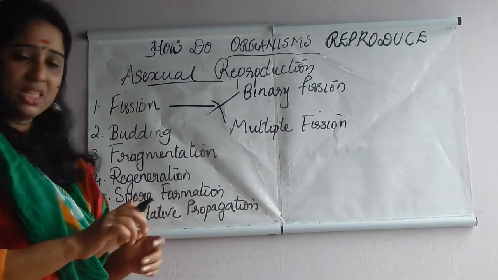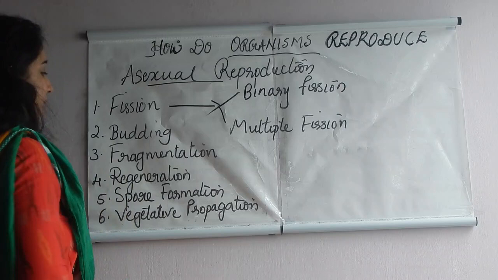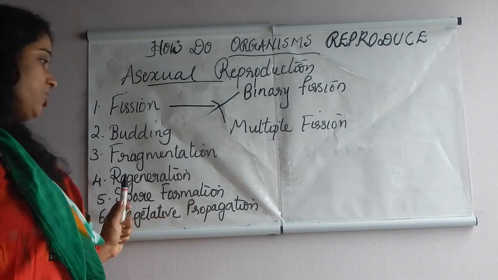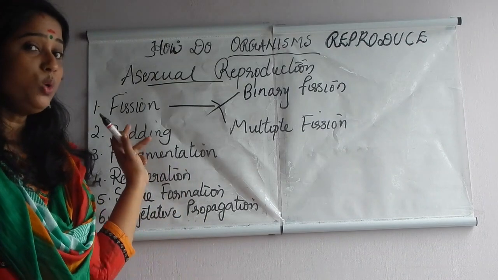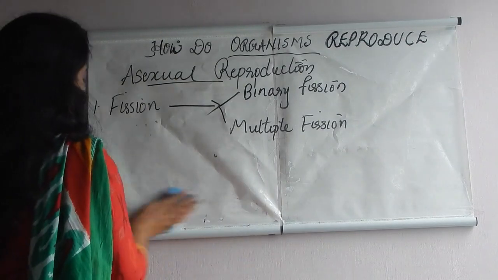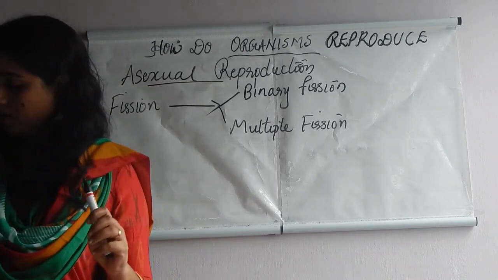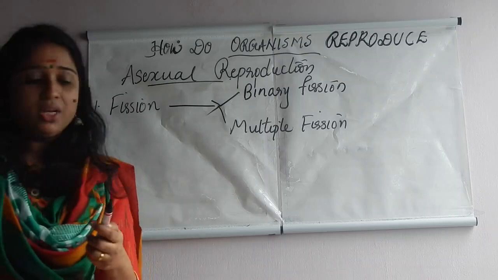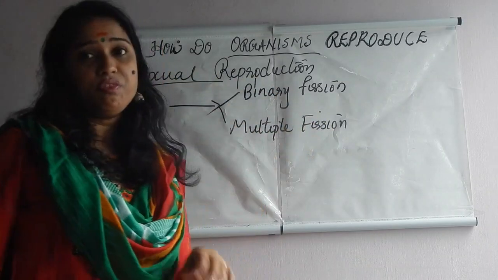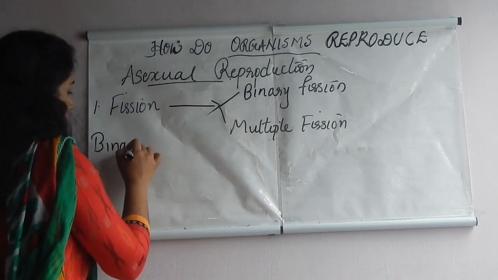Hope you have copied it. So now we can move on to the first one, that is fission. Fission has 2 types: binary fission and multiple fission. First we can discuss binary fission.